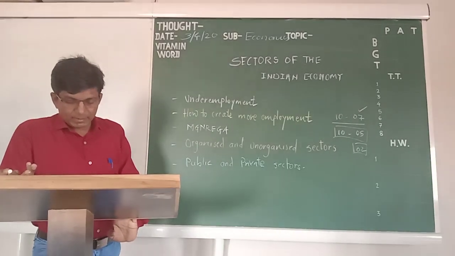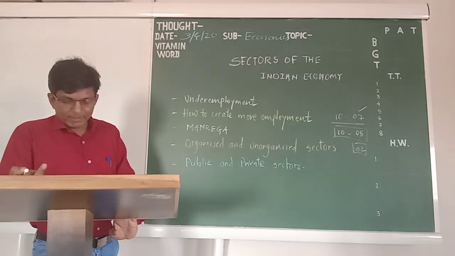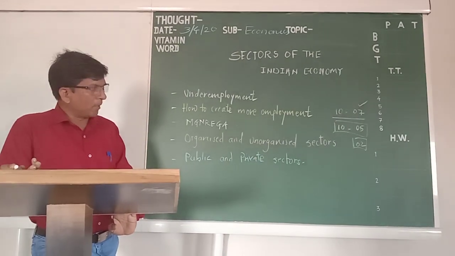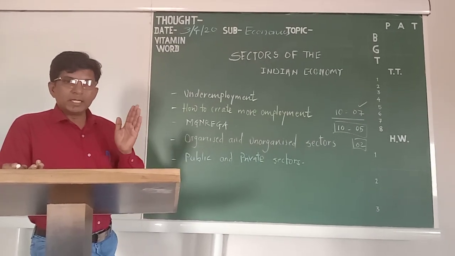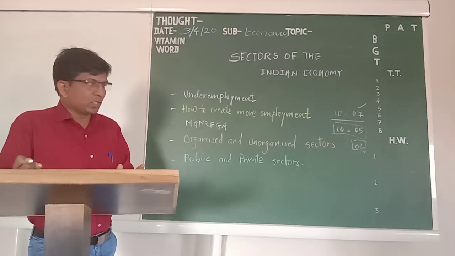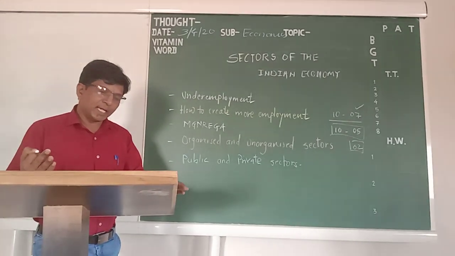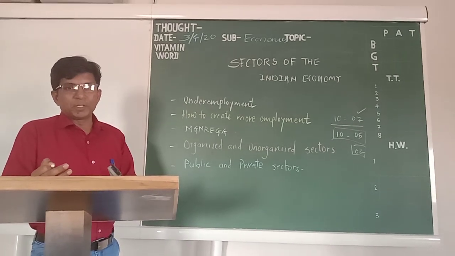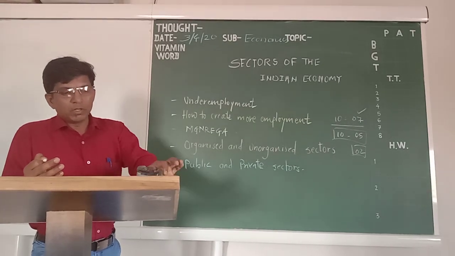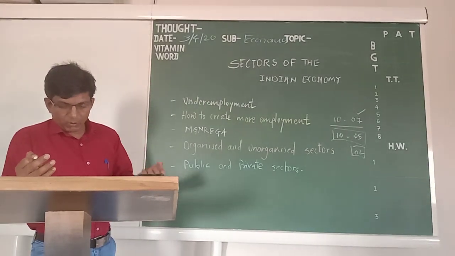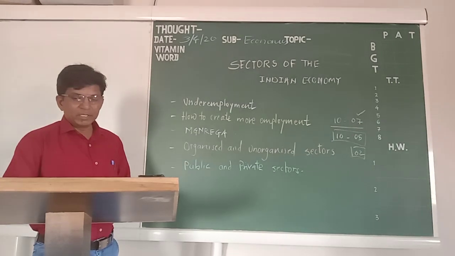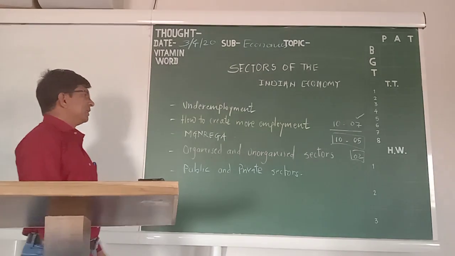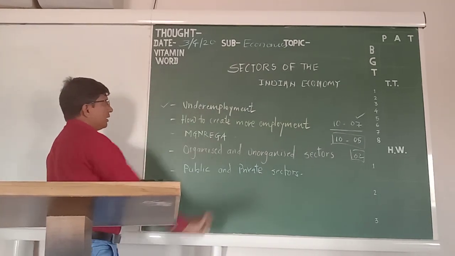For example, there are some casual workers. They may be painters, plumbers, repair persons, or they are doing some other odd jobs. Just in name, they have some job or some shop or services, but many times they are not able to fulfill their basic needs. Many times it's observed that they are not able to achieve their target of selling or earning. This type of employment is known as disguised employment, and it is in both places, in rural and in urban areas.